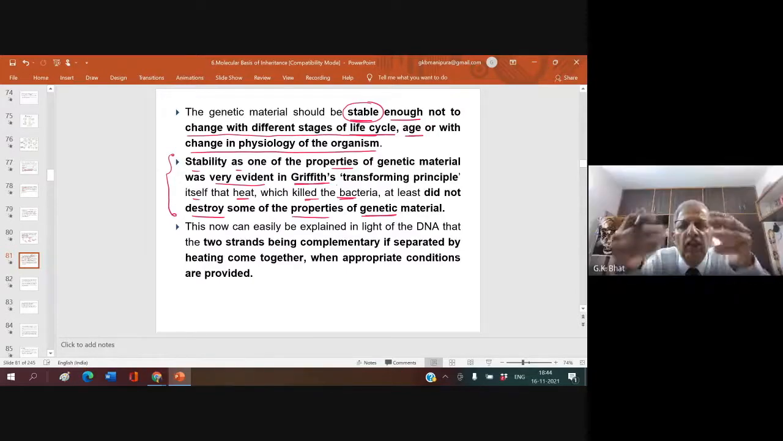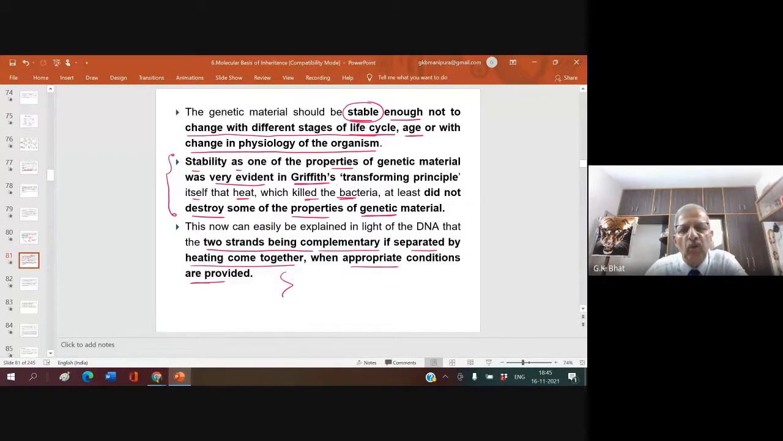In Griffith's experiment, he heated that S strain bacteria. Even though he heated the S strain bacteria and then injected it along with the R strain bacteria into the mouse, it got transformed. So remember, even if it is heated and the bacteria are killed, the genetic material did not get affected much. This can now easily be explained in the light of DNA: the two strands being complementary, if separated by heating, come together when appropriate conditions are provided.